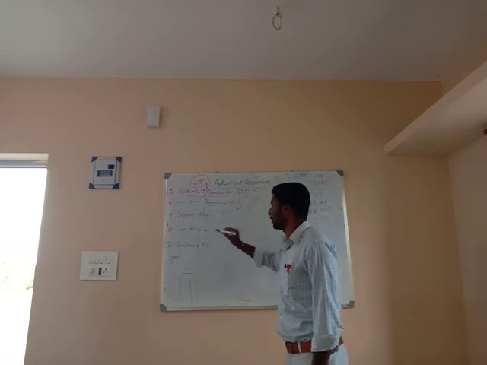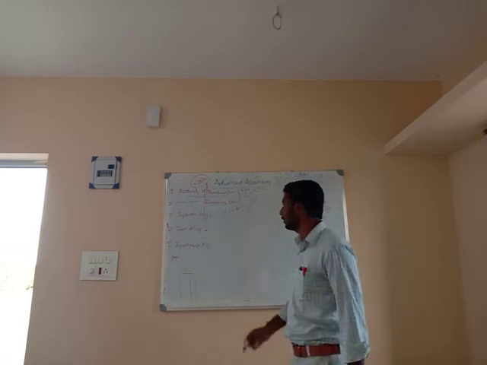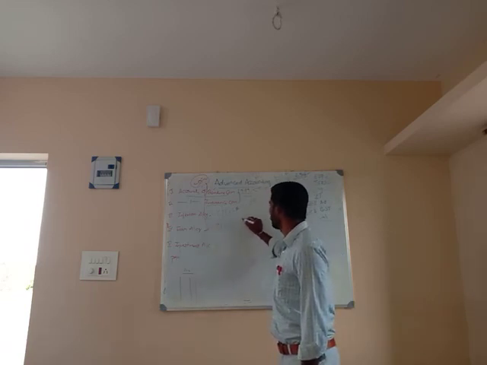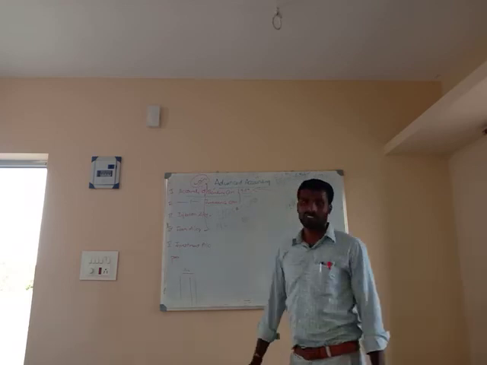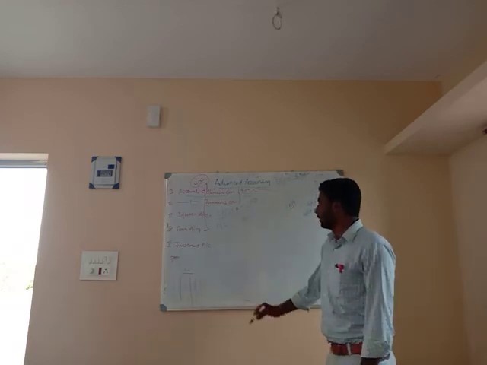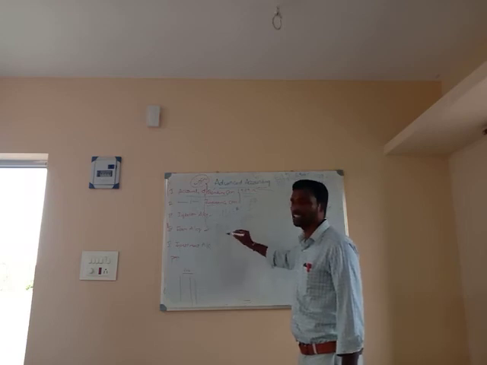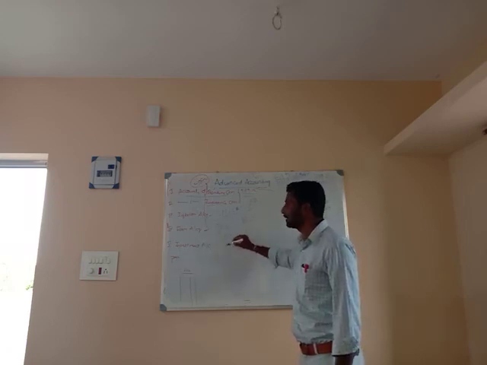Next, farm accounting. As usual, in farm accounting you will prepare a profit and loss account and a balance sheet, right? In the profit and loss account you will see the opening stock, closing stock, sales, purchases, everything.